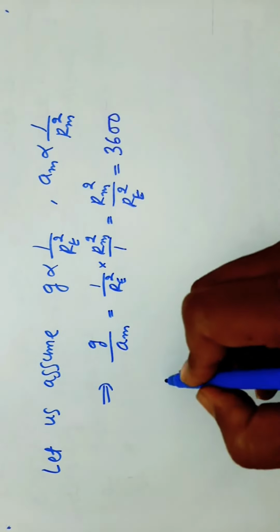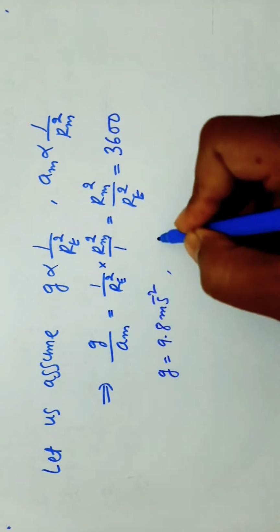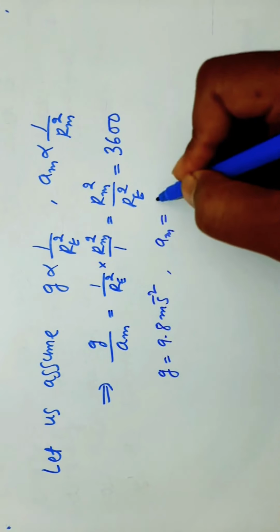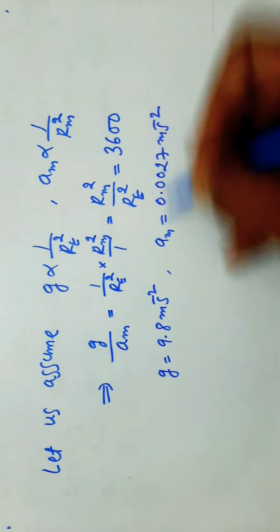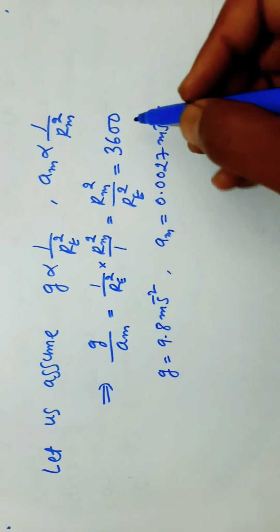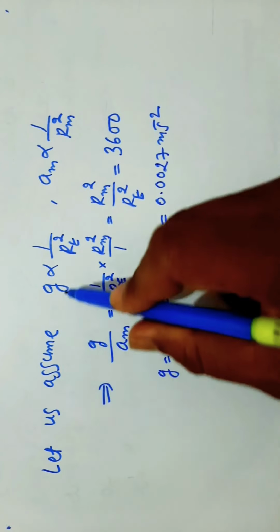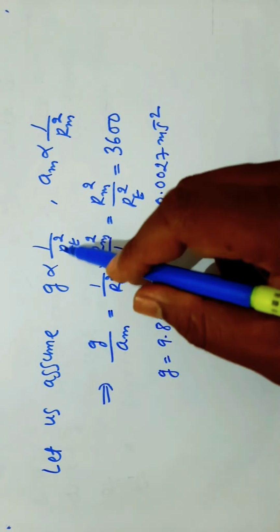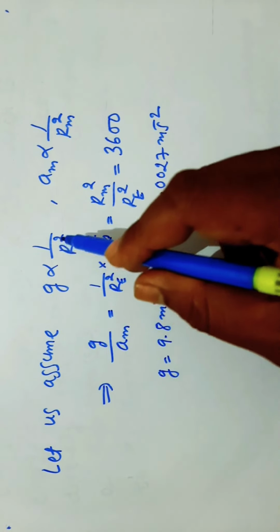For g equal to 9.8 meter per second square and am equal to 0.0027 meter per second square, the ratio is also 3600. So our assumption is correct. Here acceleration is inversely proportional to square of the radius.